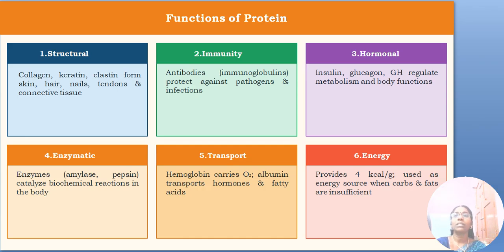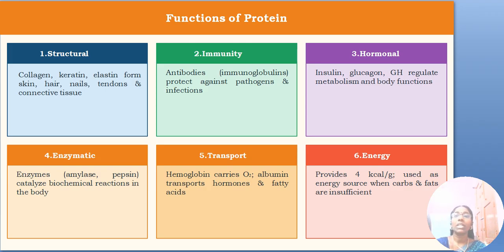Protein is also essential for hormonal balance, that is insulin, glucagon, growth hormone which regulate the metabolism and body functions. Next, protein is essential for the enzymatic function, that is enzymes like amylase, pepsin which catalyze the biochemical reactions in the body.